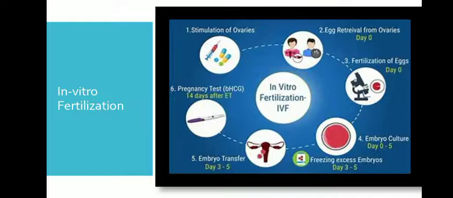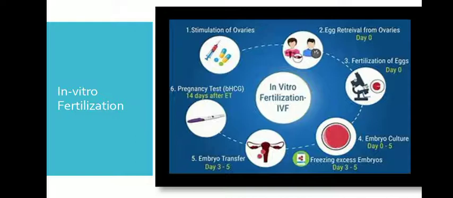In this condition, human chorionic gonadotrophin injection is given, and after 34 to 37 hours the embryo is allowed in. At the same time sperm preparation is done using a special media. So the embryo transfer technique is used.